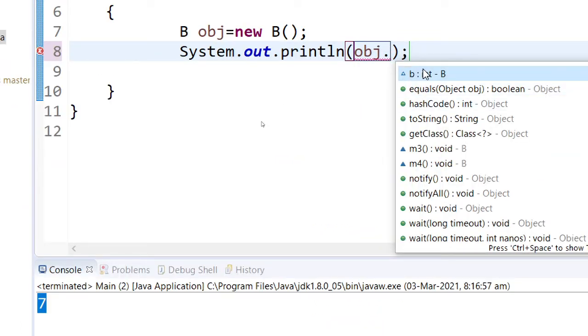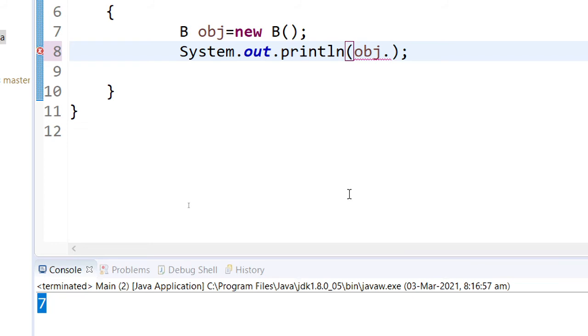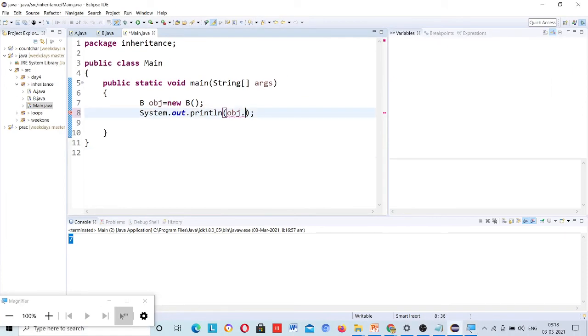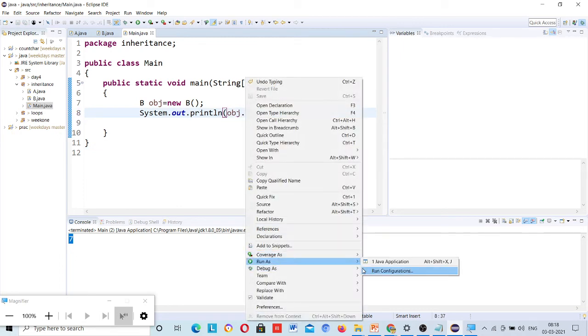Now you can see when I am using object dot, then it's suggesting me the variable M3. Return type of that M3 method is void and it is in class B. Also it's saying that M4 you can access, present in class B, return type void. Okay, and I run, then I get the result of that variable.